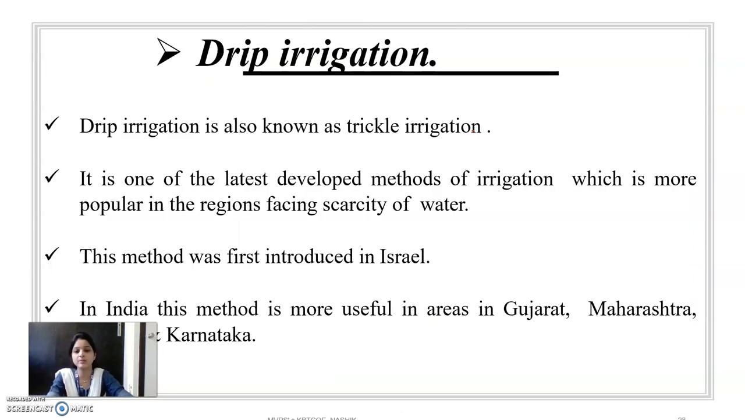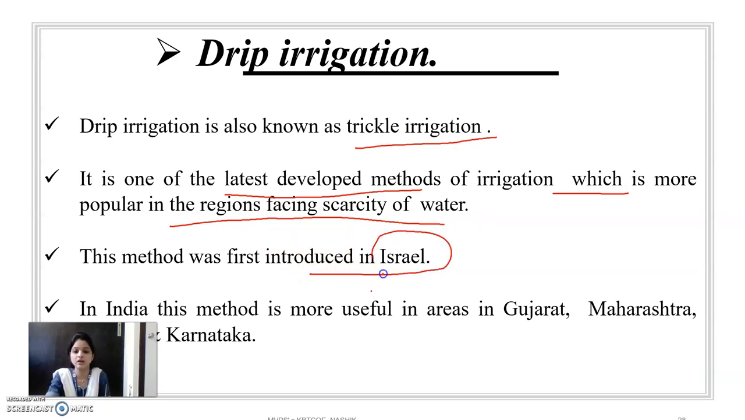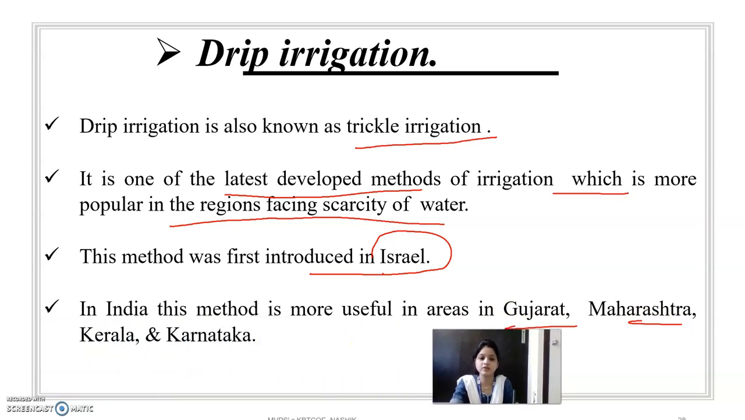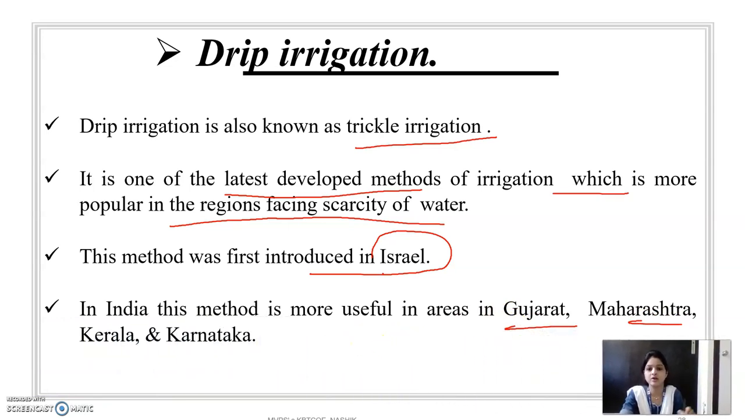Then the next one is the drip irrigation system, also known as the trickle irrigation system. It is the latest developed method of irrigation, which is more popular in regions facing scarcity of water. This method was first introduced in Israel. In India, this method is followed in areas like Gujarat, Maharashtra, Kerala and Karnataka.